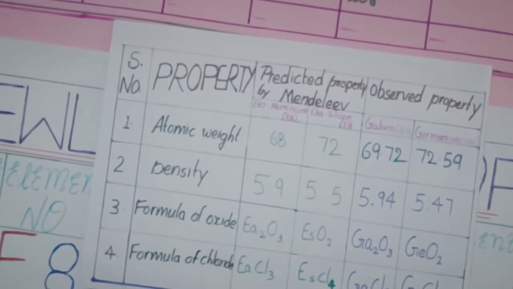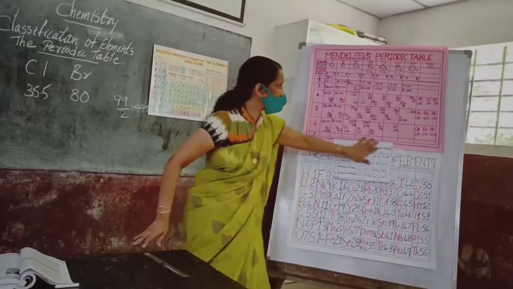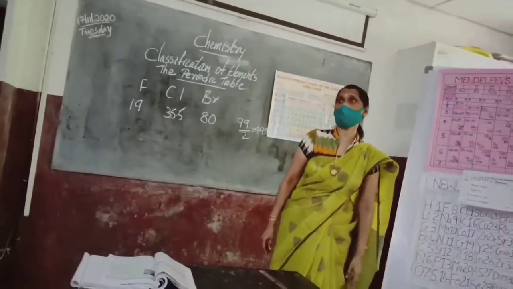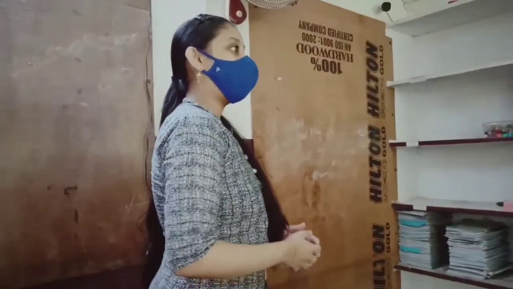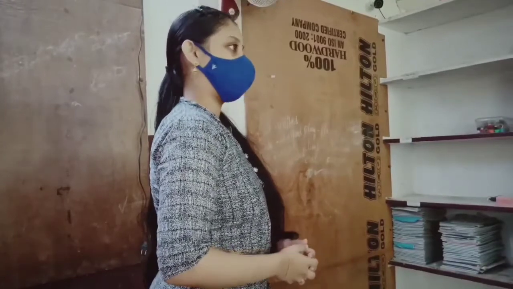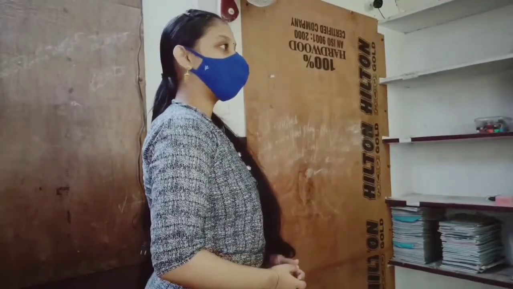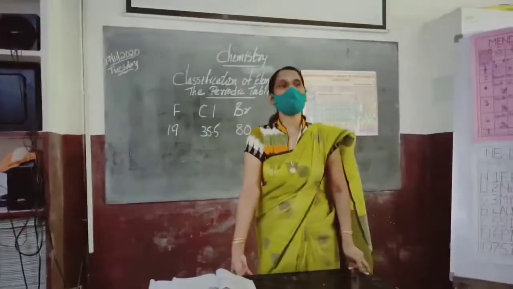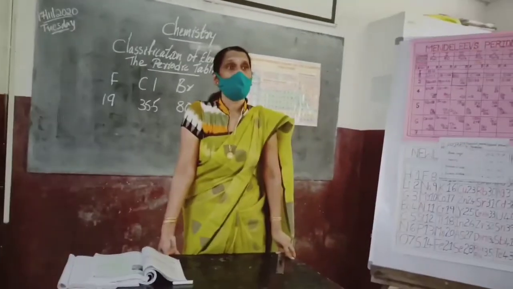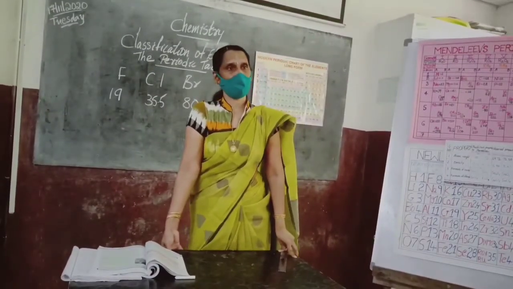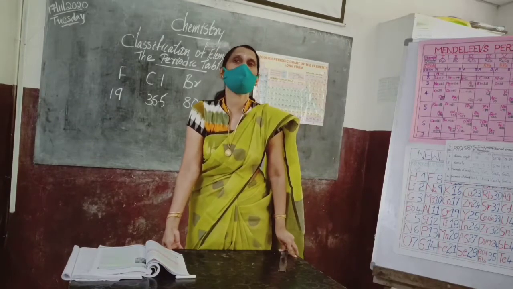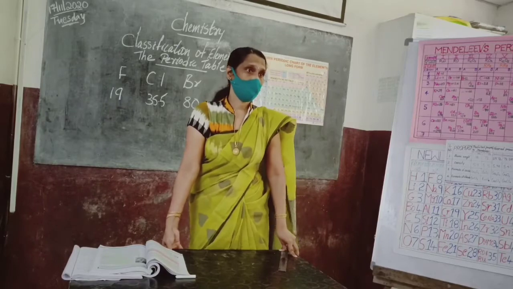Now, Akshara, can you say what is Mendeleev's periodic law? The law states that the physical and chemical properties of the elements are the periodic functions of their atomic weight. Sit down please. When the elements are arranged in the ascending order of atomic weight, all the elements falling in the same group will have the same properties, that only he told.